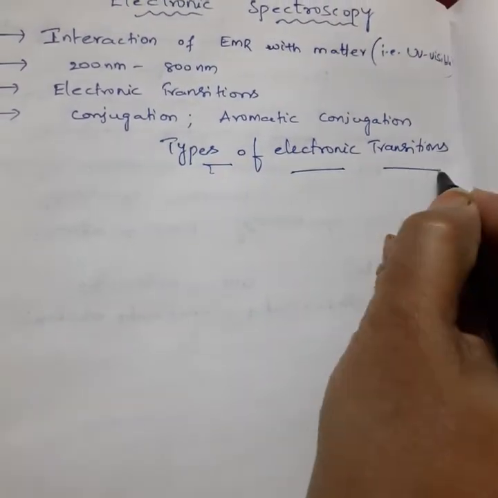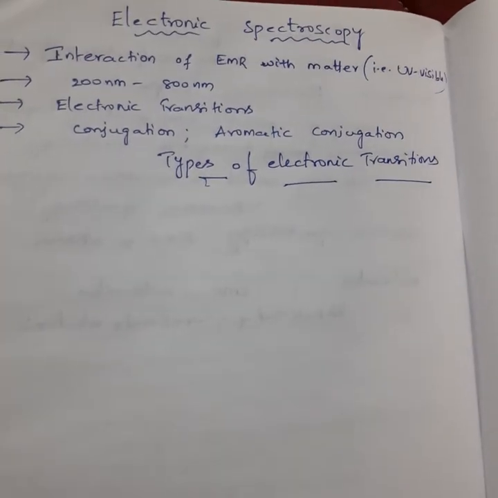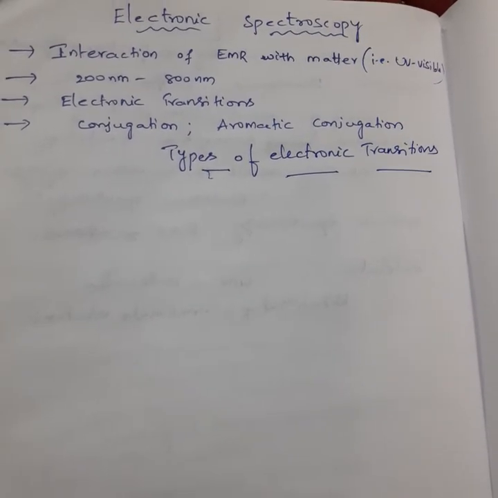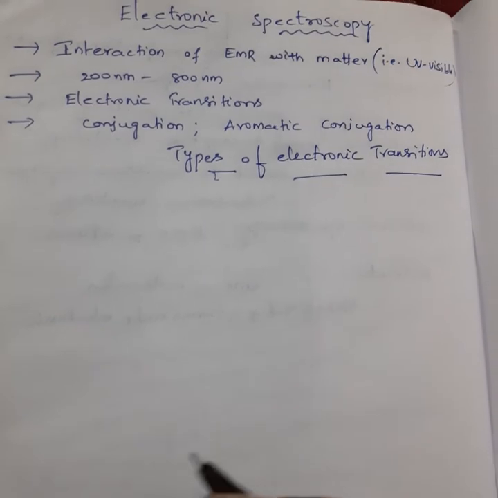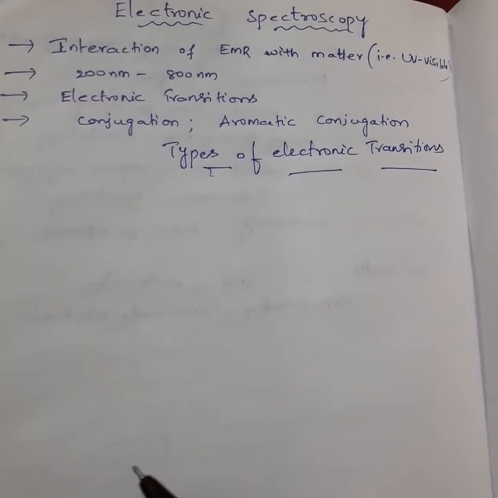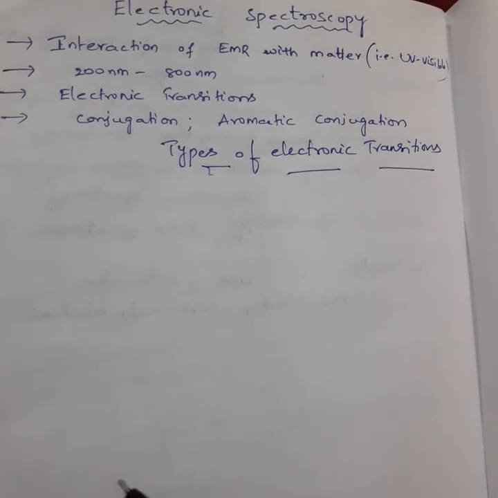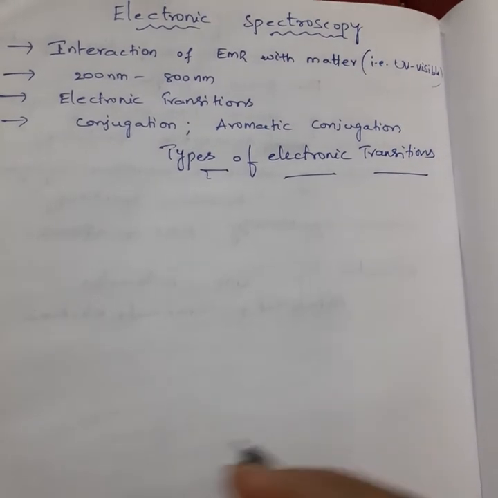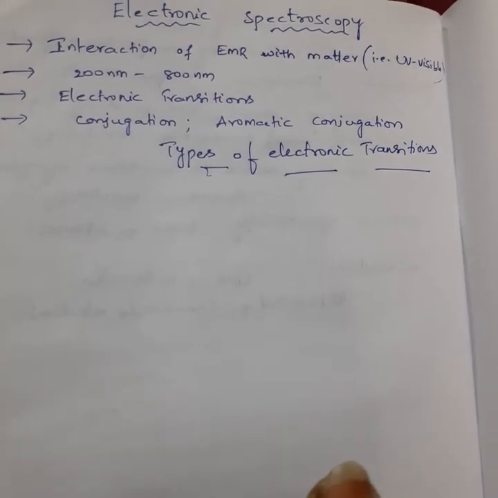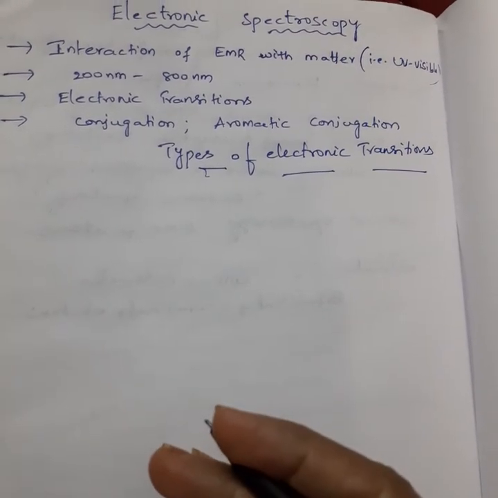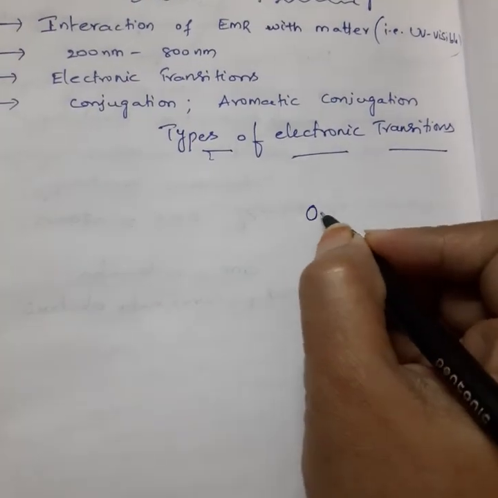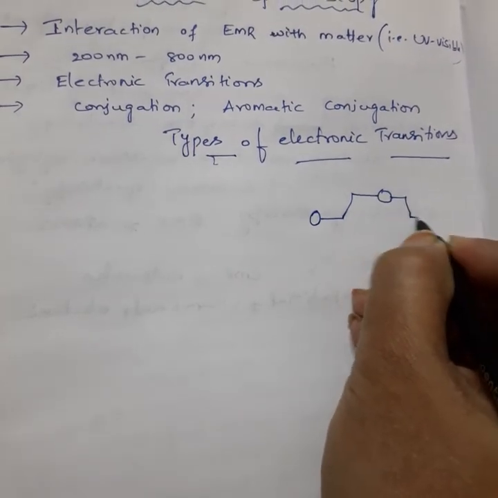Types of electronic transitions. Generally, in your previous semesters, you know, especially molecular orbital theory, that when two sigma electrons are combined, we will get a bonding molecular orbital and an anti-bonding molecular orbital. You know the diagrams like this.